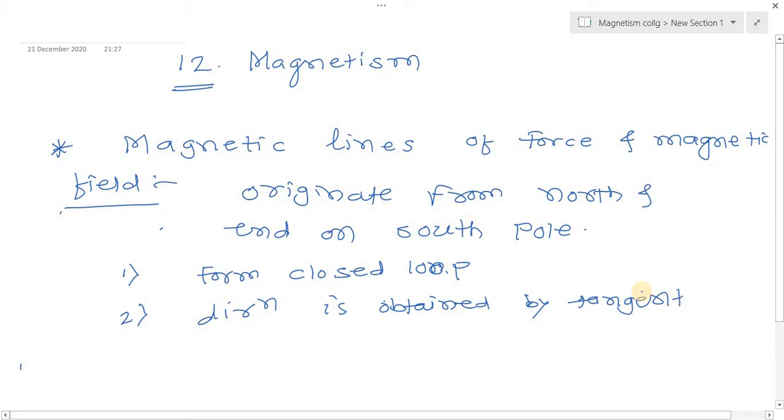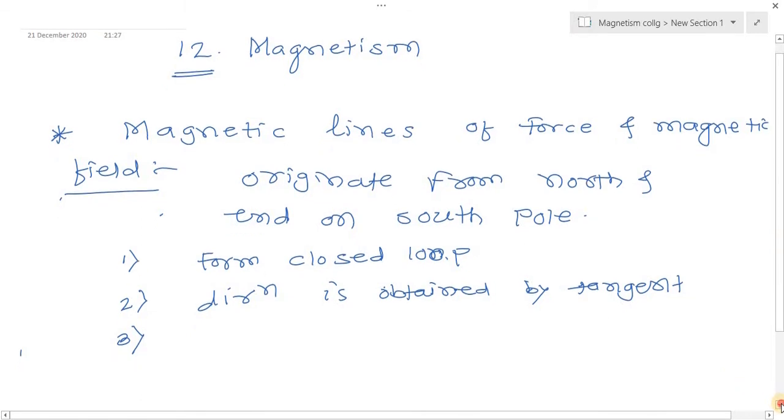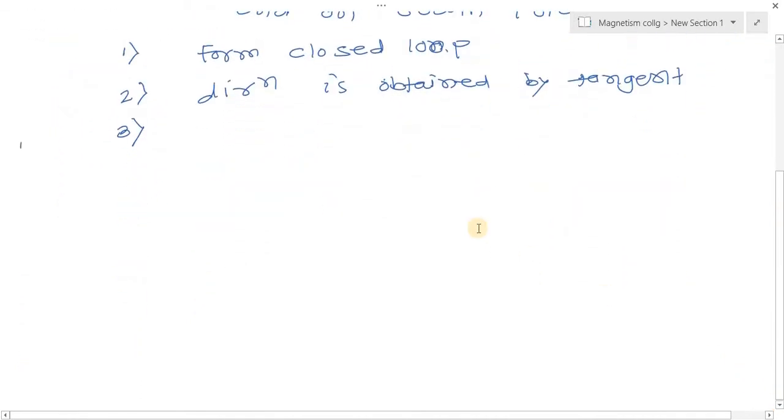If we draw a tangent to the magnetic line of force at any point, then that tangent gives the direction of the magnetic field B bar. This is similar to the property of electric lines of force. So this second property is about the direction.